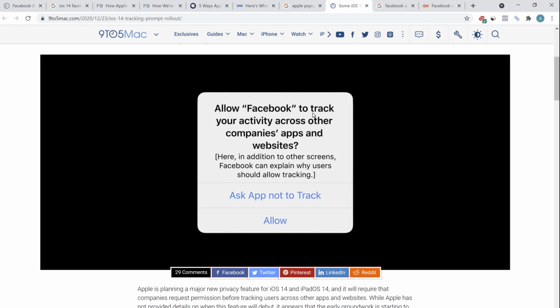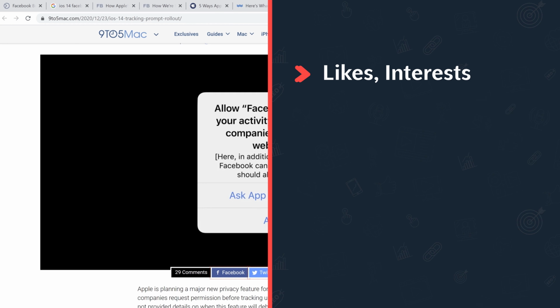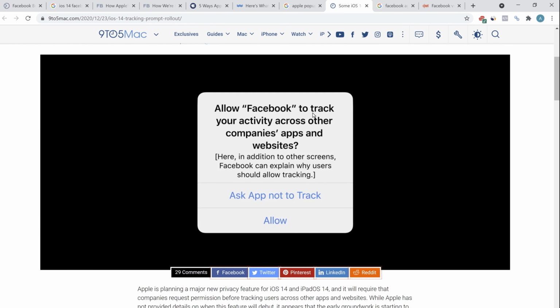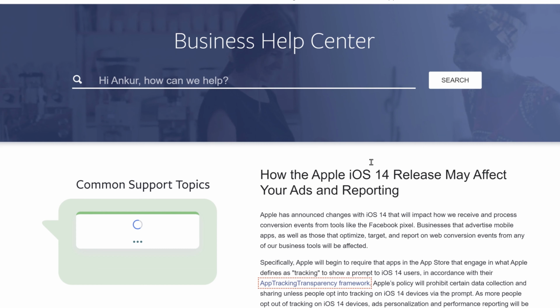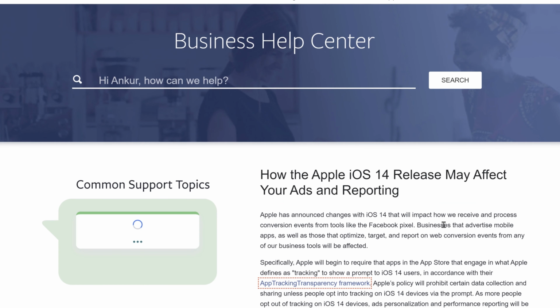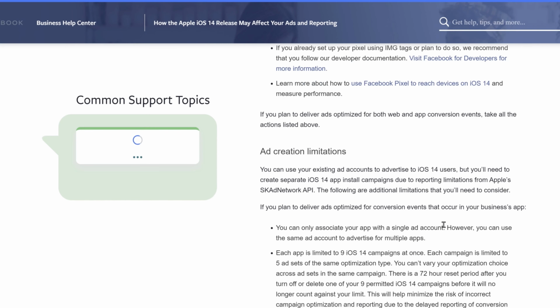Most of the people are already too concerned about privacy. There are too many documentaries made, especially the Netflix documentary, about how privacy is hindered, especially when you're using apps like Facebook, which is taking just too much data of you, your likes, your interests, your dislikes, your age, your gender, your interactions. Facebook knows everything about you. Now with the recent iOS 14 update, for any event that happens outside Facebook, there are a lot of different limitations that have been set. It's a very comprehensive article on facebook.com about how the Apple iOS 14 release may affect your ads and reporting. I will recommend you guys to go read through this as well.